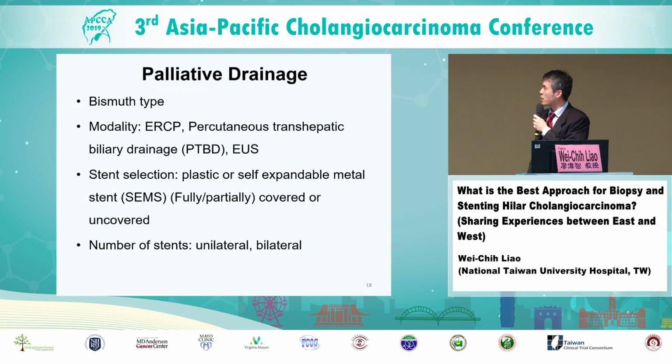Okay, then I'll talk about the palliative drainage. I think there are a few key factors that we need to think about before attempting to do palliative drainage. Of course, it's the Bismuth type, and also the modality that we are going to use, and the stent. Is it a covered stent or plastic stent? And the number of stents. Should we drain the right lobe, one lobe, or should we drain both lobes?